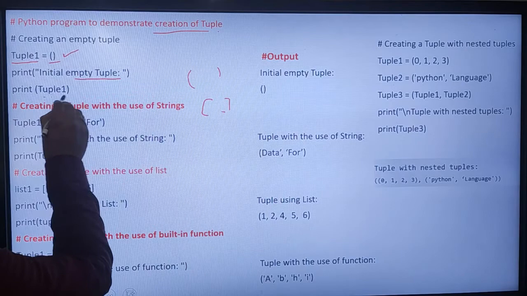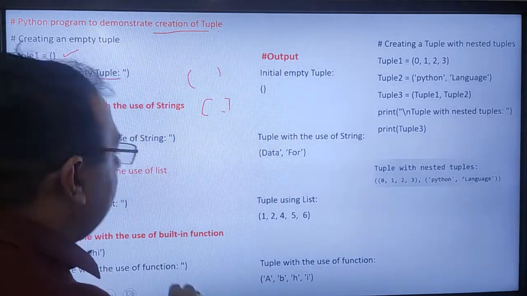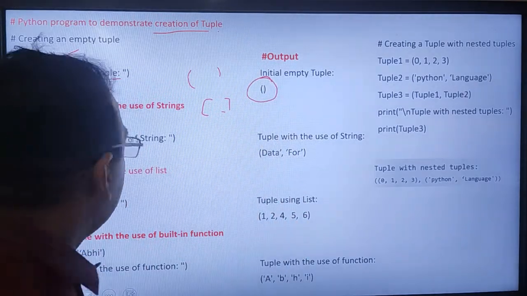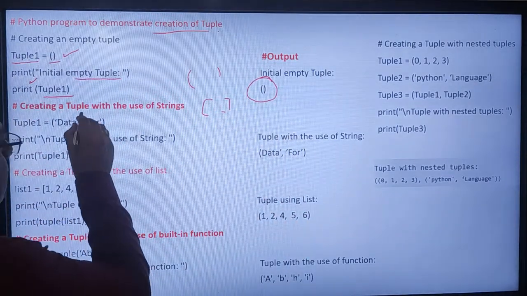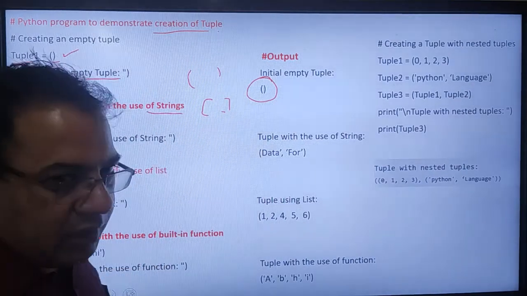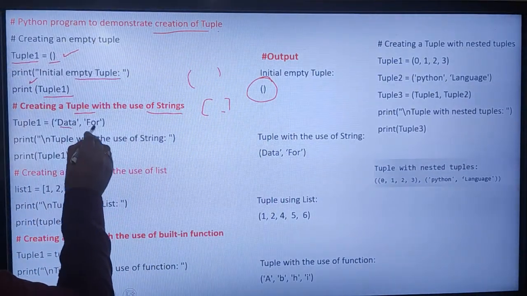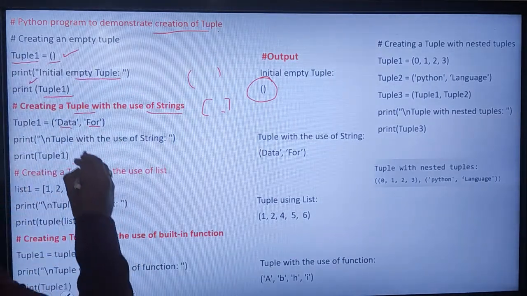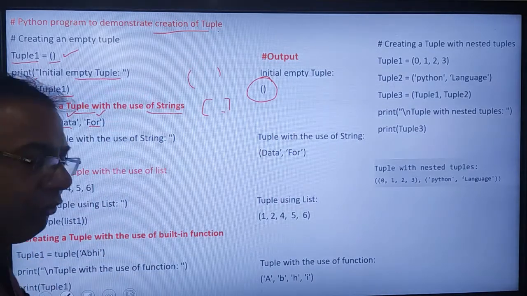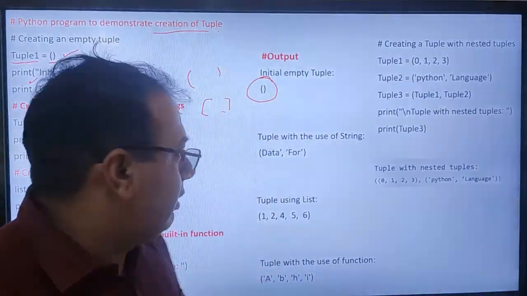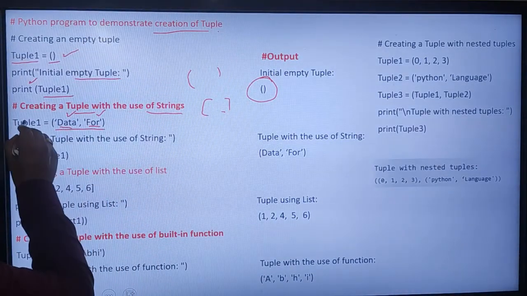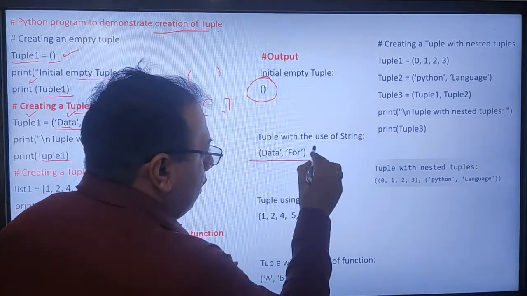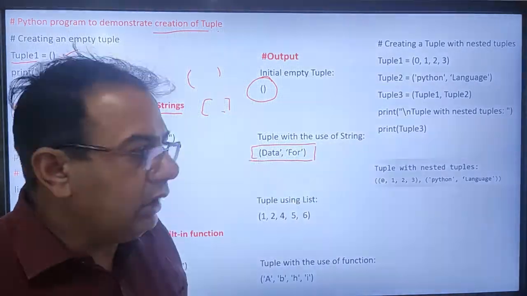If I get the tuple 1 with the help of a print statement, then the result will look like this: one. If I want to create a tuple using a string, then I will pass the string into the tuple. Here I have passed two elements. The first one is data and the second one is 4, which is string type. If I print this tuple 1 in the print statement, then the output will look like data 4.